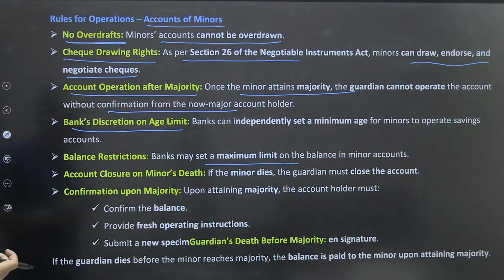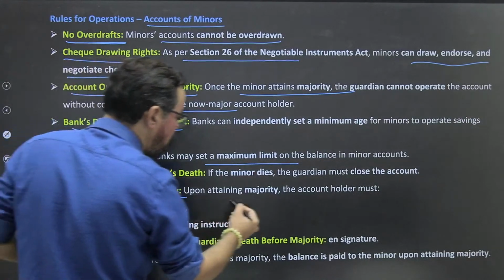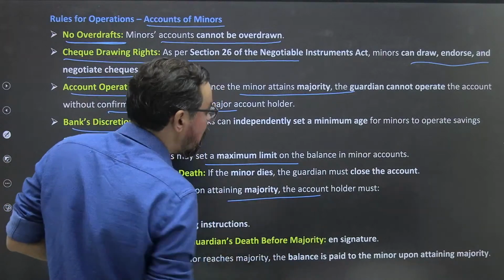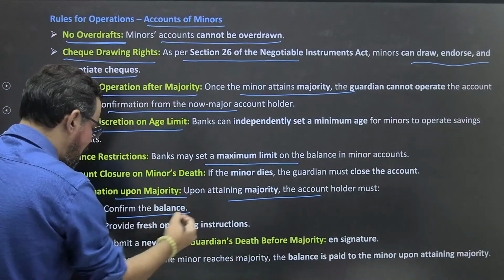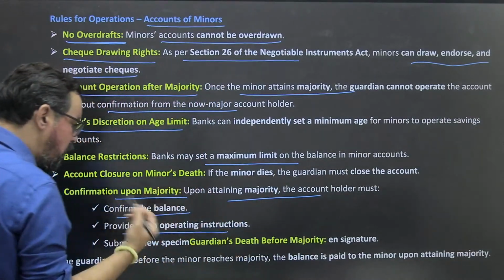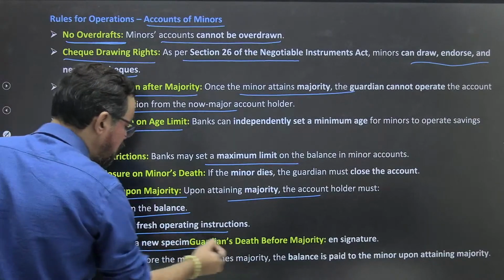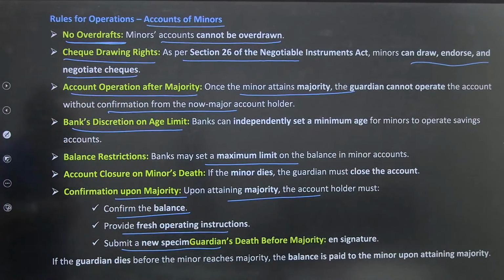Account closure on minor's death. If the minor dies, the guardian must close the account. Confirmation upon majority: upon attaining majority, at 18 years, the account holder must confirm the balance, provide fresh operating instructions, and submit a new specimen signature. Guardian's death before majority: if the guardian dies before the minor reaches majority, the balance is paid to the minor upon attaining majority.